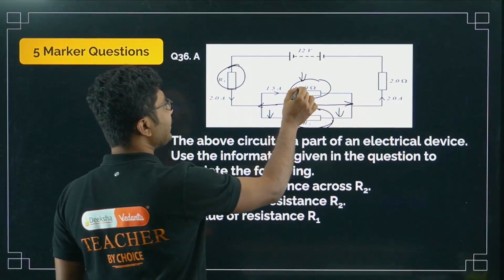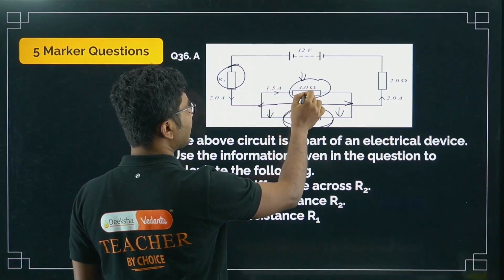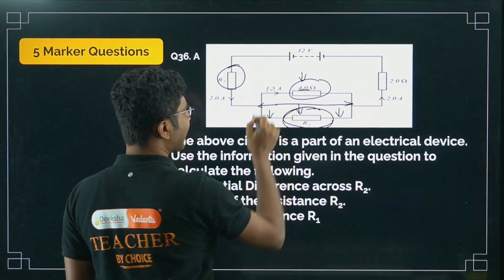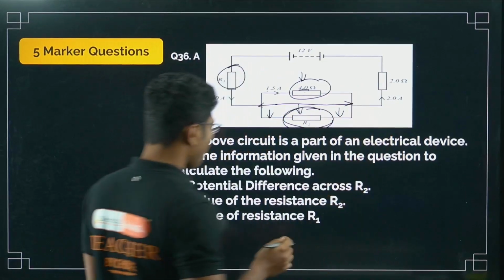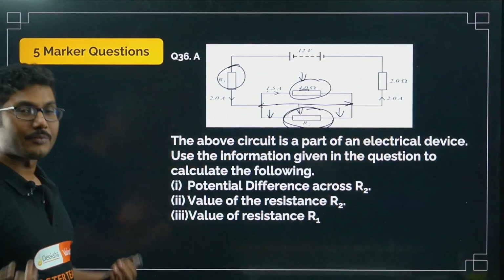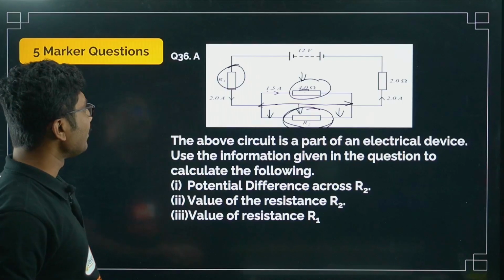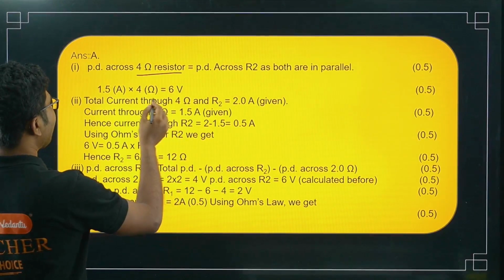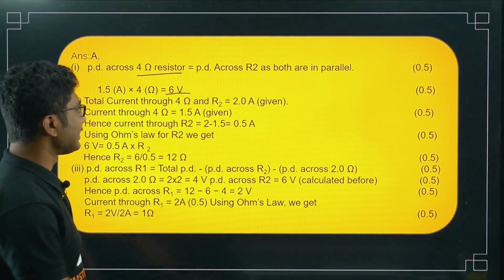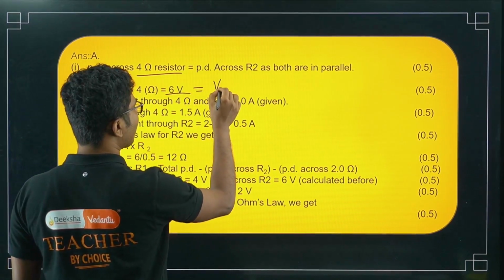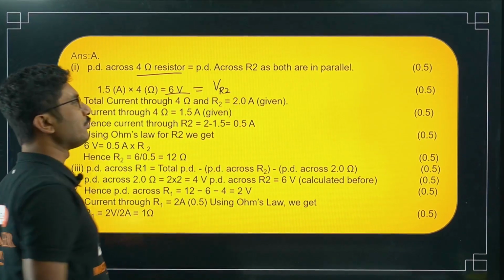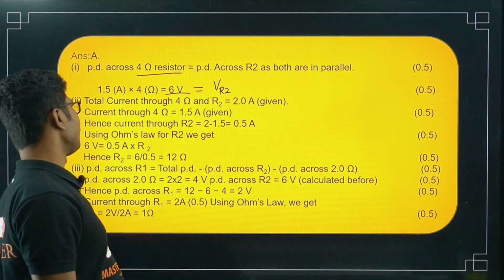Now what is the potential difference across this resistor? Resistance is 4, current is 1.5. So voltage drop is the multiplication of these two. V is equal to IR. If you solve it, you will get 6 volt. The same is across R2, so VR2 will also be the same value, 6 volt.